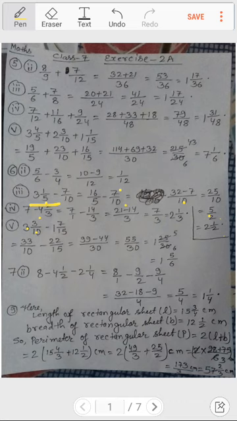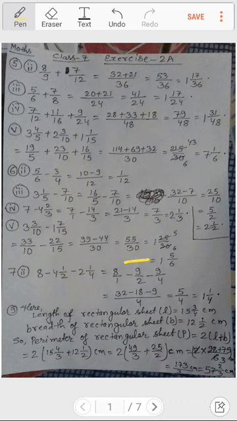So if you will see, when we take the LCM of 10 and 15 it becomes 30, and 30 divided by 10 is 3, so 3 into 33 is 99, and 30 divided by 15 is 2, so 2 into 22 it becomes 44. So I wrote 99 minus 44, and when we subtract 44 from 99 then we get how much? 55. So here you can see I had written 55 by 30.